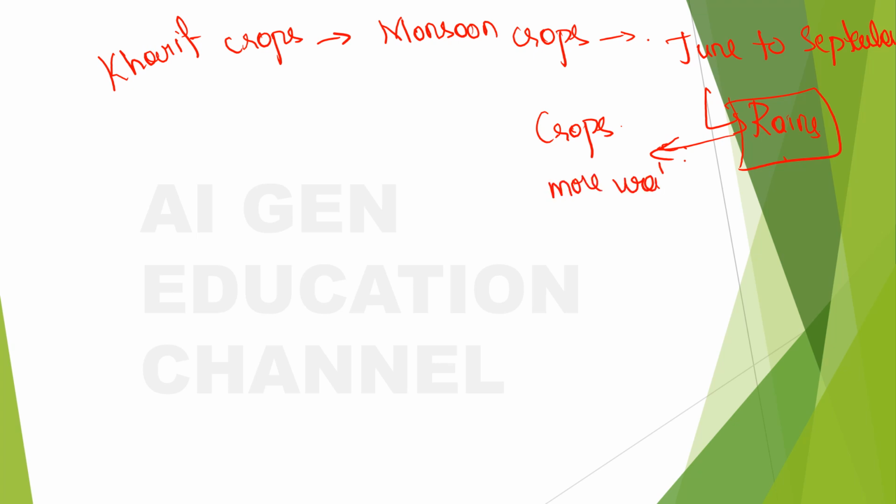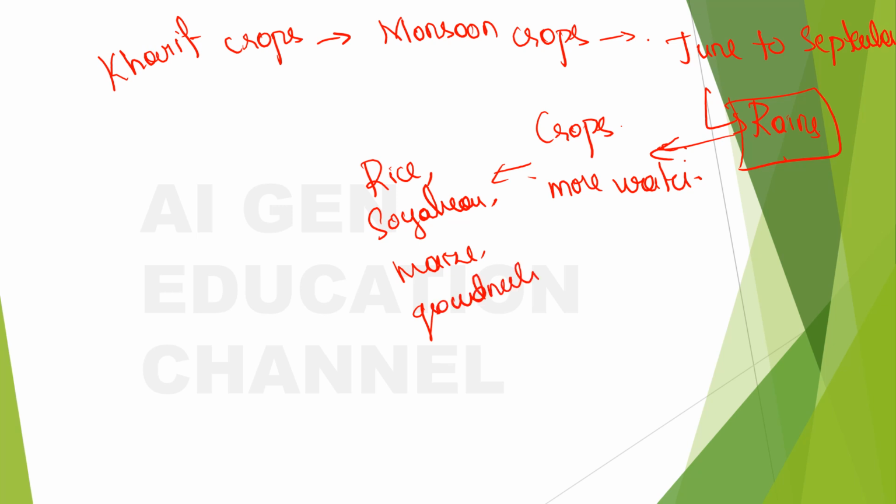So what are the crops that need more water? Yes, does anyone know? It's rice, soya beans, maize, groundnuts. All these need lots and lots of water, right? So these are called monsoon crops or kharif crops, and they will be sown between June to September.